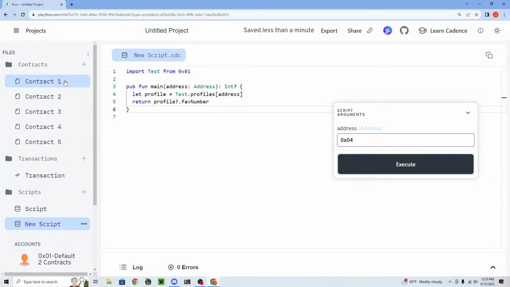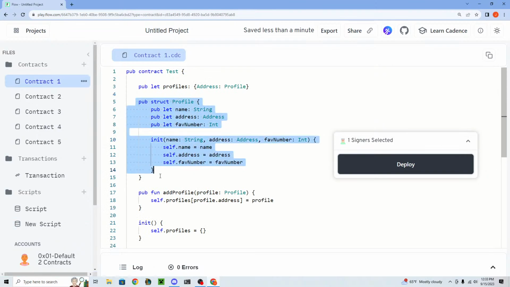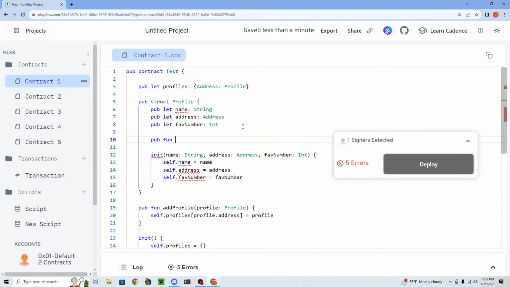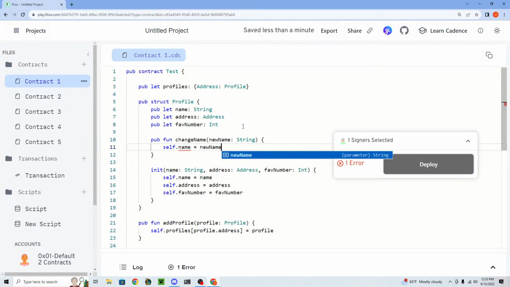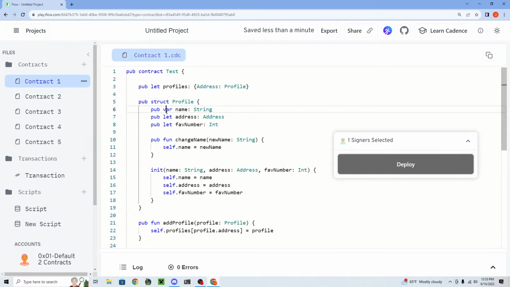All right, so that is a basic crash course on accessing values in dictionaries, what optional types mean, and also generic structs. One thing I do want to show you, by the way, is that you can actually add functions to structs. Say we want to change the name, we can pass in a new name here and say self.name equals new name. Now remember, we have to make this a var because let is a constant. So you can actually add functions too.